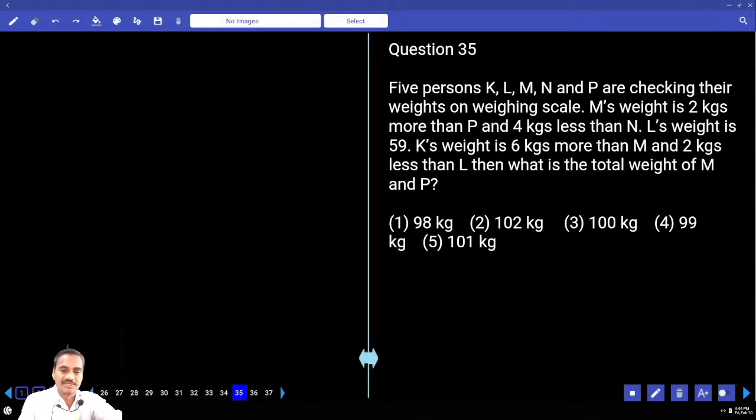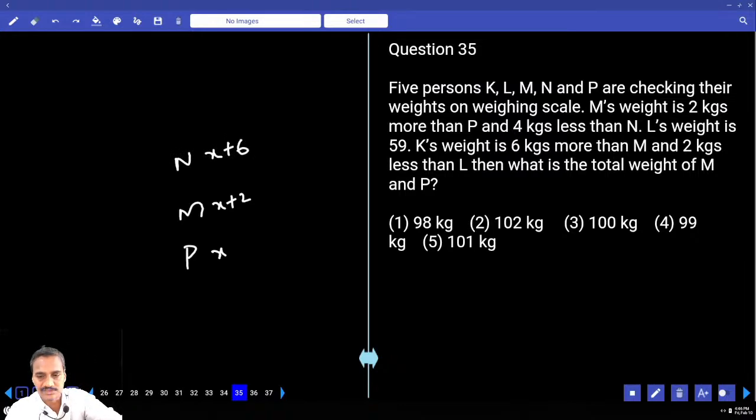M's weight is 2 kgs more than P and 4 kgs less than N. M is 2 kgs more than P; if P is X, then M is X plus 2. And 4 kgs less than whom? 4 kgs less than N. So N is X plus 6. L's weight is 59.